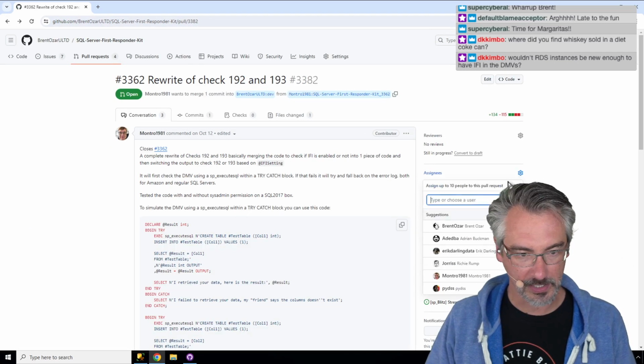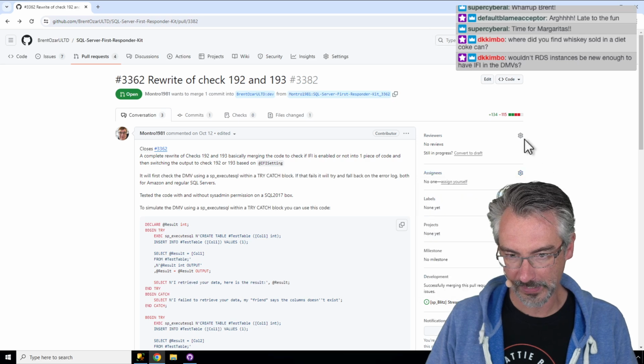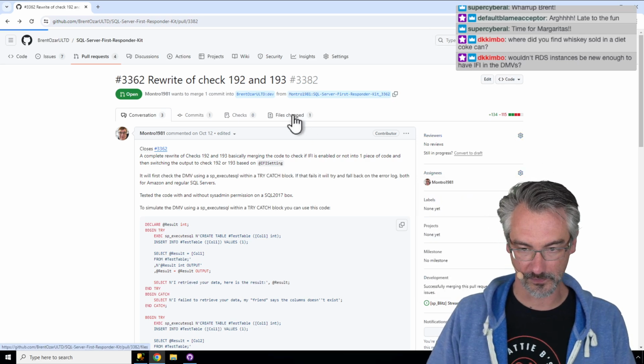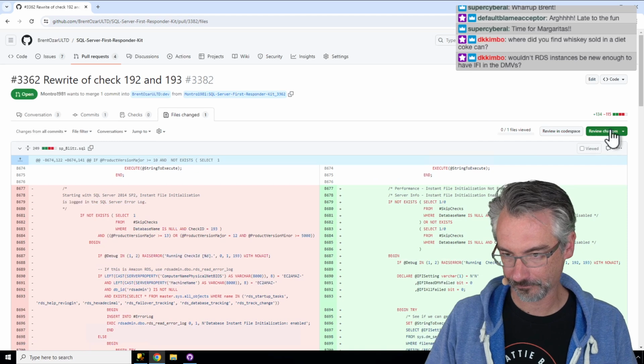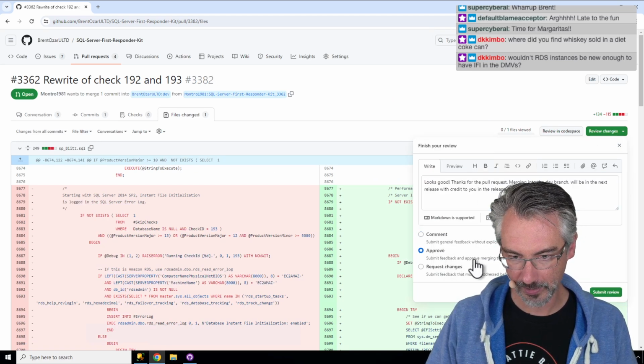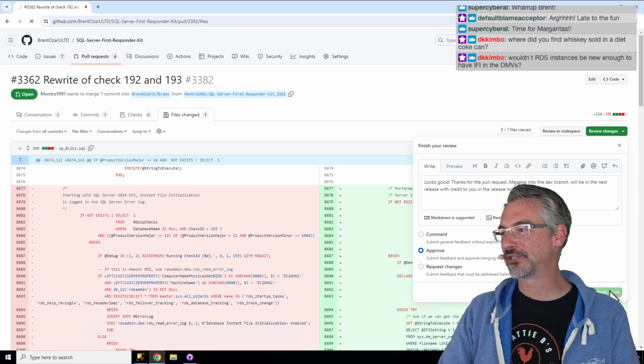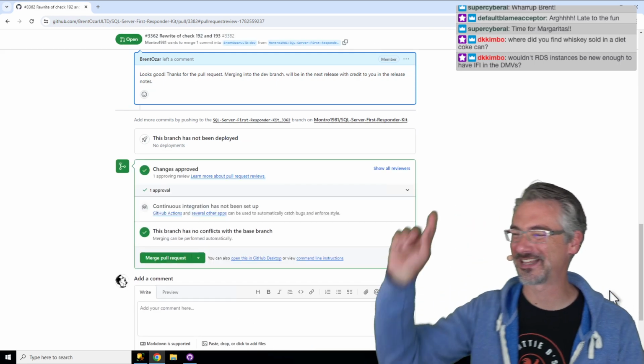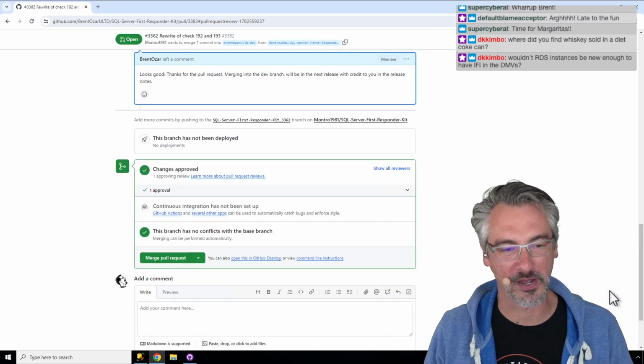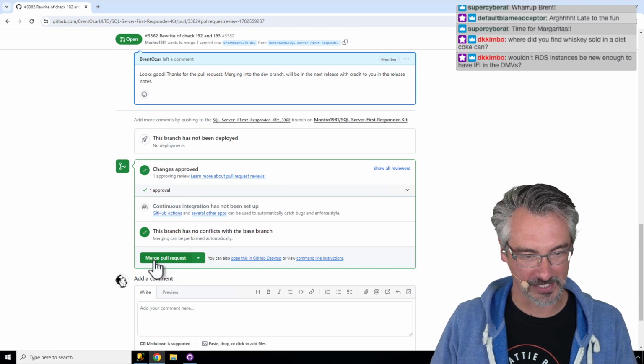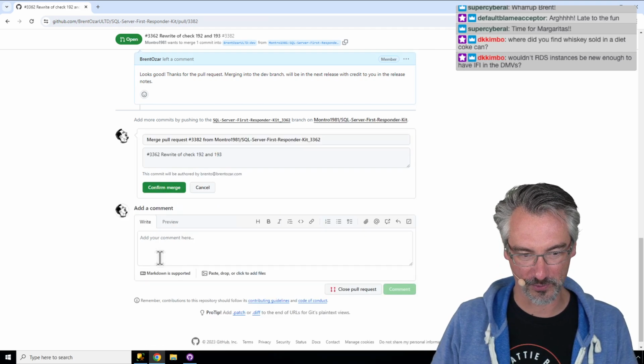The assignee is Montreux. The reviewer is, I guess the reviewer is me. I'll do a quick review. I'm going to say looks good. One of the things with open source, Mike, is, I just saw an email from Mike, or from Montreux, who said that I don't know if he's fixed the pull request or not.